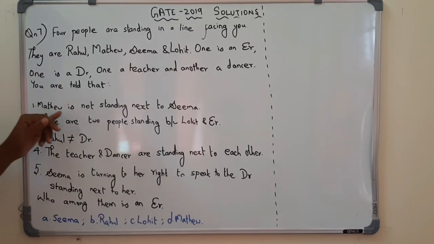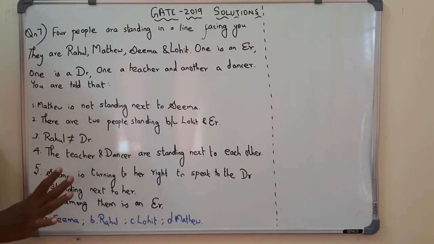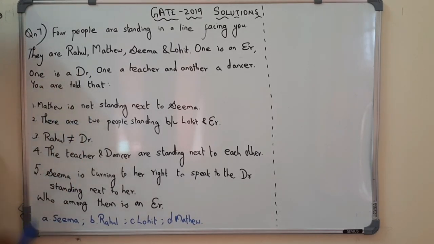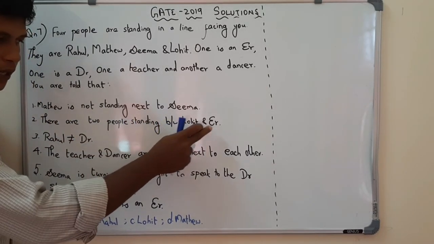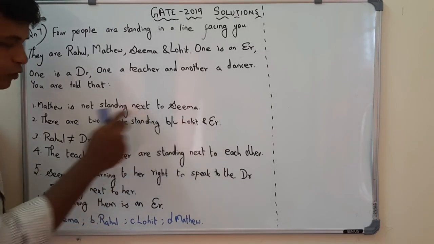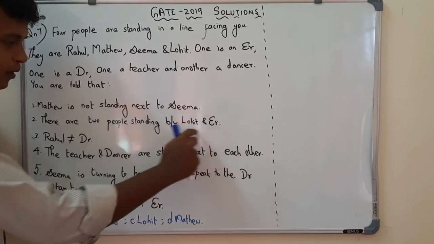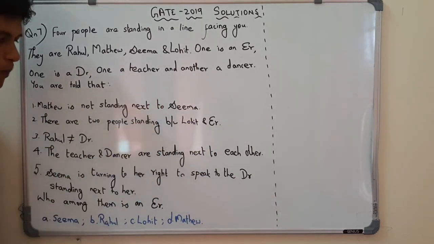Here the conditions are: Matthew is not standing next to Seema, so Matthew cannot stand next to Seema. And the second condition is there are two people standing between Lohit and engineer. So here we can arrive at a conclusion. We can derive the cases from this point. There are two people standing between Lohit and engineer. So totally there are four people, and here the two people are mentioned. One is Lohit and another one is the engineer, and the two people are standing between them. So totally four people are involved in this statement. In this statement number 2, all the four people are involved.